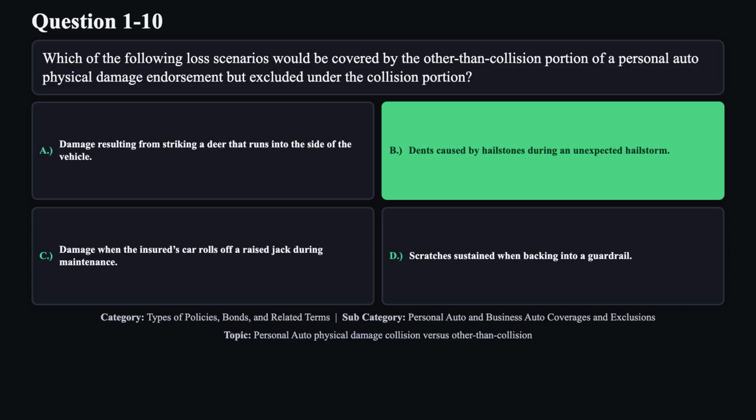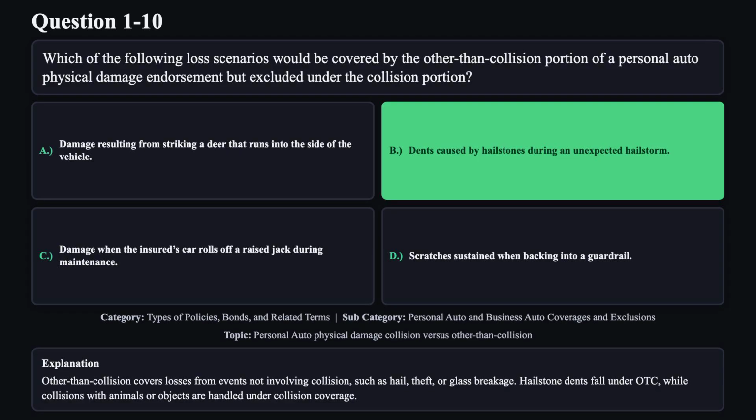The correct answer is B. Other than collision covers losses from events not involving collision, such as hail, theft, or glass breakage. Hailstone dents fall under OTC, while collisions with animals or objects are handled under collision coverage.